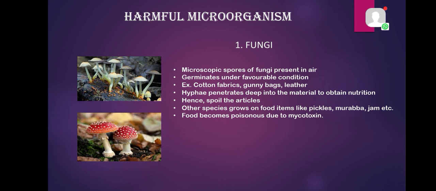You might have studied various changes which take place during the rainy season on leather articles and gunny bags, and they become spoiled. If you keep such an article for a long time, you can see that it has got spoiled. How has this spoilage happened? By microorganisms. This spoilage of gunny bags, leather, wooden items, cotton fabrics, shoes, purses, and belts happens because of fungi of fungal origin which are present in the air.